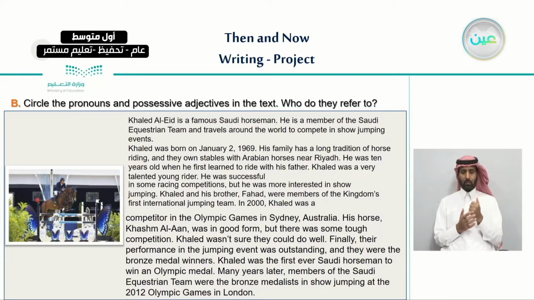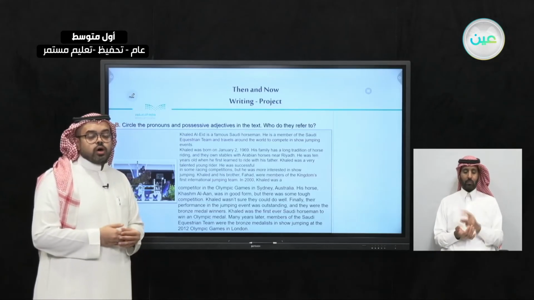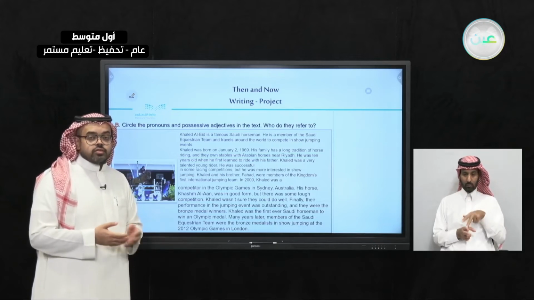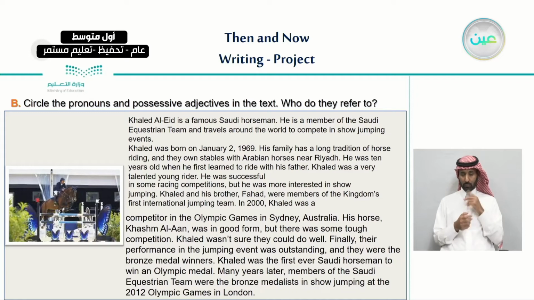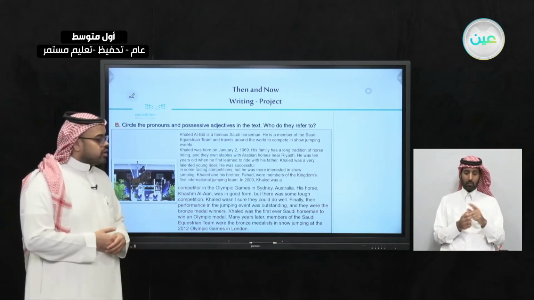So this is basically a similar biography to one of the famous sportsmen we have read in this unit. At the beginning it talks about what kind of sport he plays. We know that he is a horseman and he likes to compete in show jumping events. And also this is how he grew up loving horse riding, and how his father helped him as they own different stables outside of Riyadh.